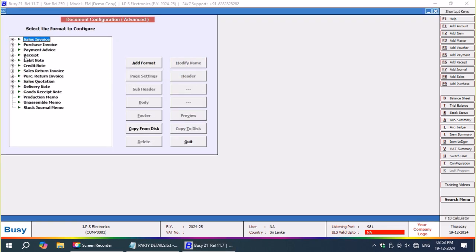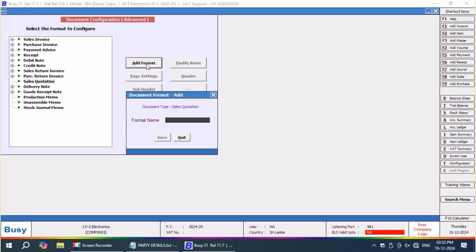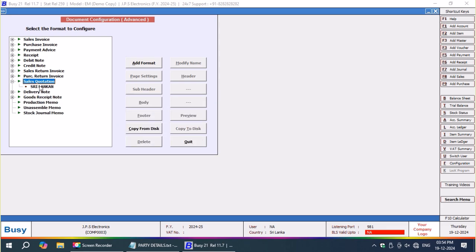Now I want to enable even the item notes manager too. Here I am going to add one more quotation pattern. I want to design a new quotation pattern, and that name is Sri Lankan.